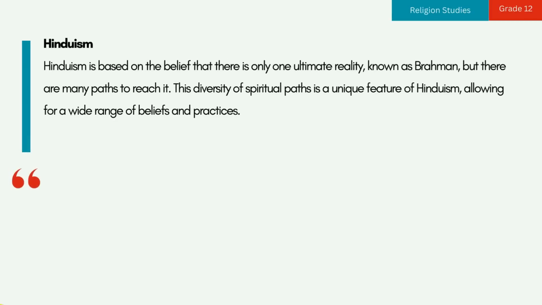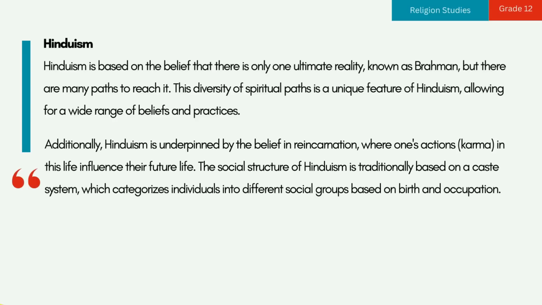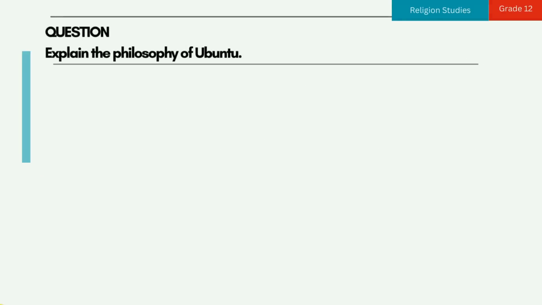4. Hinduism. Hinduism is based on the belief that there is only one ultimate reality, known as Brahman, but there are many paths to reach it. This diversity of spiritual paths is a unique feature of Hinduism, allowing for a wide range of beliefs and practices. Additionally, Hinduism is underpinned by the belief in reincarnation, where one's actions, karma, in this life influence their future life. The social structure of Hinduism is traditionally based on a caste system, which categorizes individuals into different social groups based on birth and occupation.